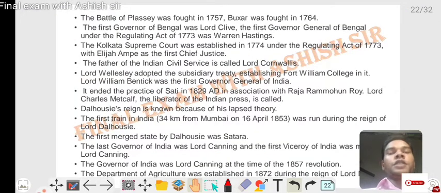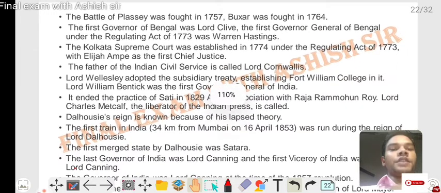Now next point, the Battle of Plassey was fought in 1757. Buxar was fought in 1764. The first governor of Bengal was Lord Clive.